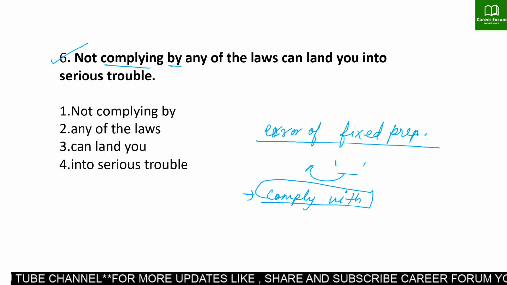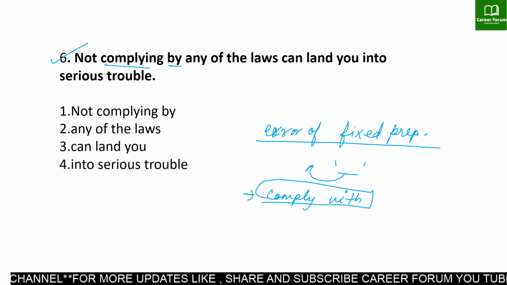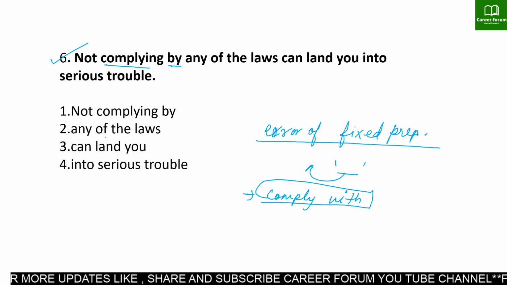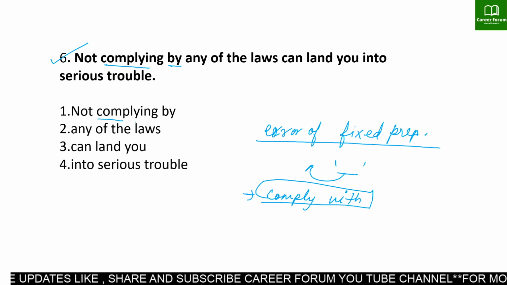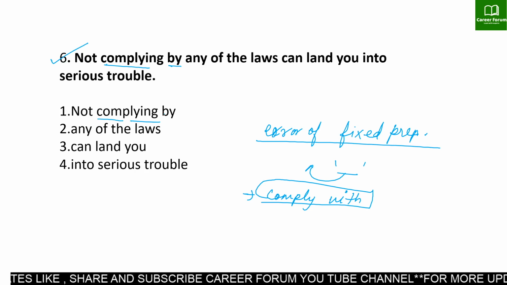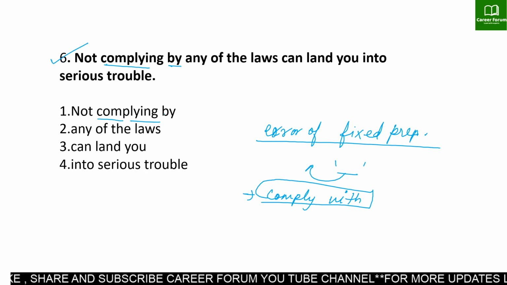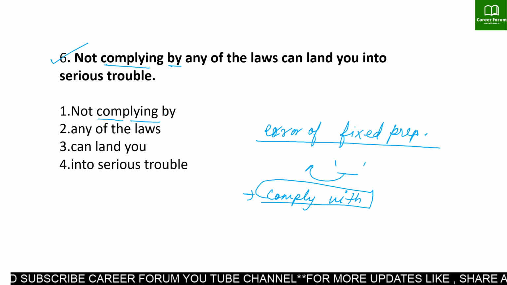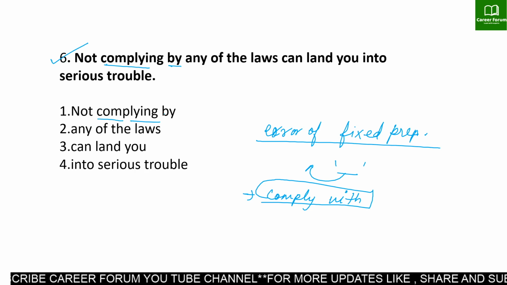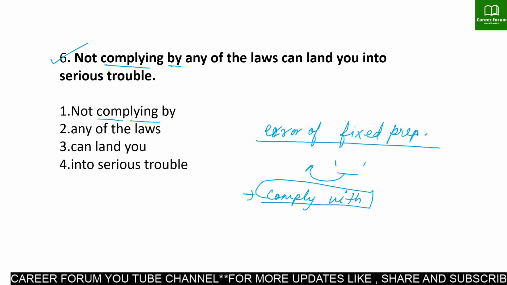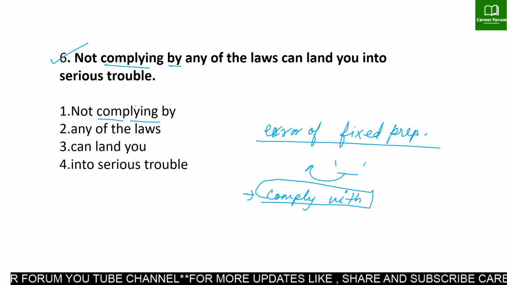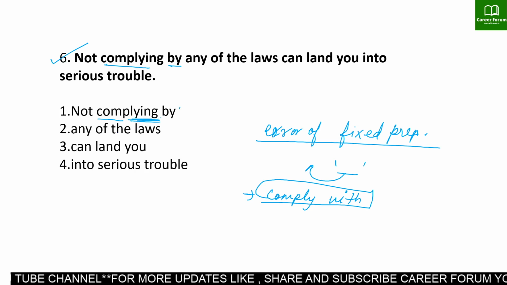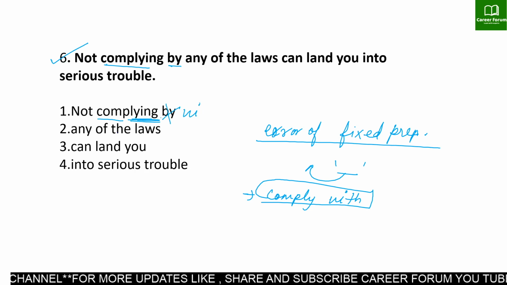If you are aware of the fixed preposition rules, you will be able to find the error in the first part. Try to learn as many fixed prepositions, as many phrases as you can, because many times they give errors based on fixed prepositions. So "complying by" is incorrect. This has to be "complying with."